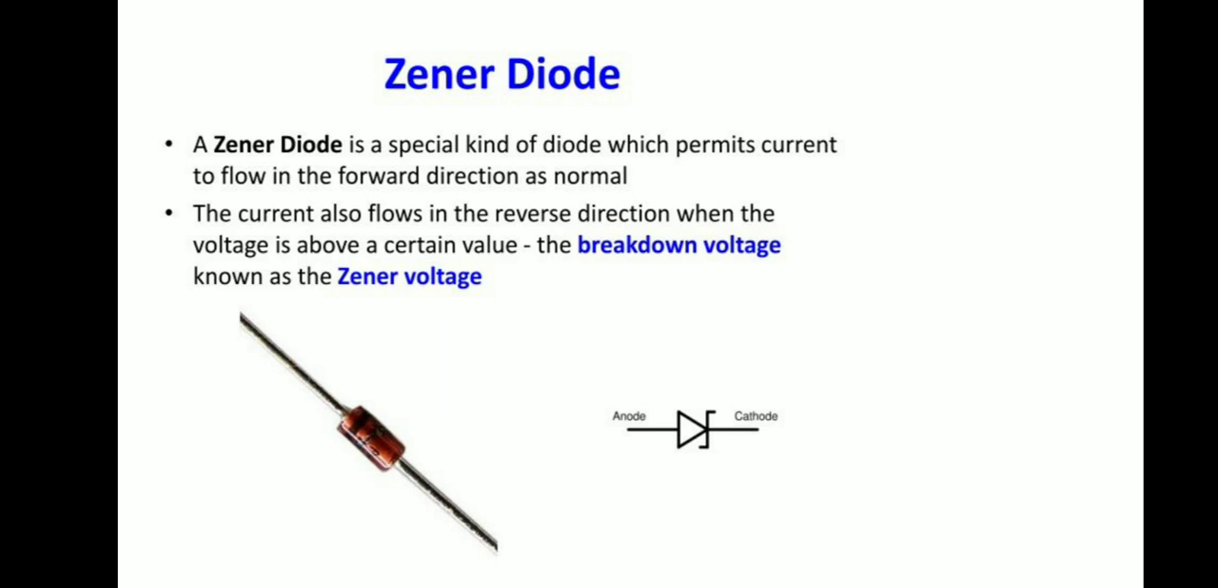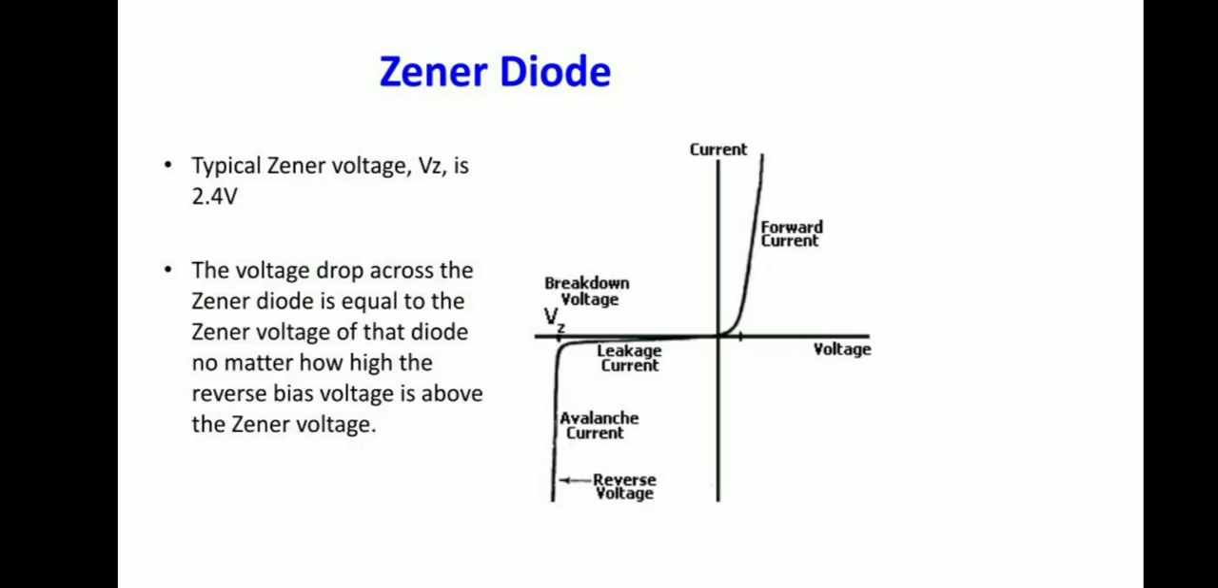The figure shows the symbol of the Zener diode. A typical Zener voltage is 2.4 volt. The voltage drop across the Zener diode is equal to the Zener voltage of the diode, or the reverse bias voltage of the diode, also called the Zener voltage, which is nothing but the breakdown voltage. A Zener diode has a very sharp breakdown. The figure shows the IV characteristics of the Zener diode.